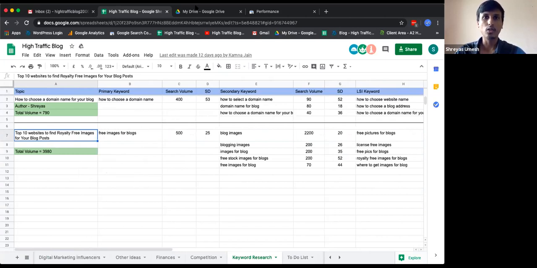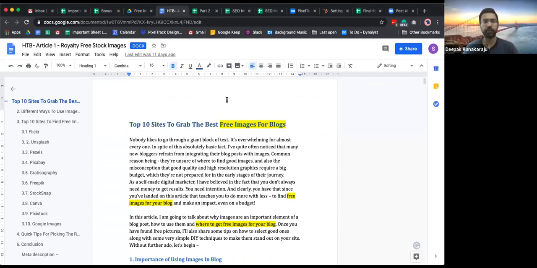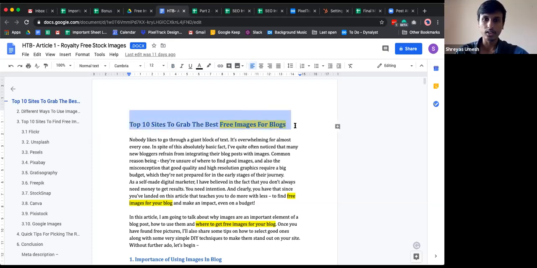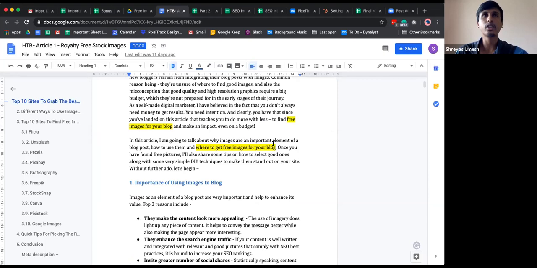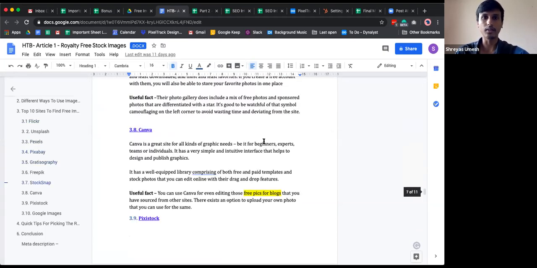So if I go back and check my Google Docs, I will just share my Google Docs now. Are you able to see my screen? Yeah. So this is the article that we have received from the writer itself. She has written a title. What we usually do is when we give an article for writing, we give them the keywords and ask them to place them in the title, the meta description and all of that. I also asked the writer to write a headline and check it on the CoSchedule headline analyzer.